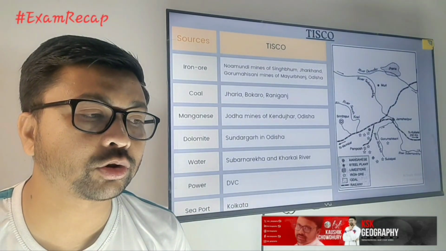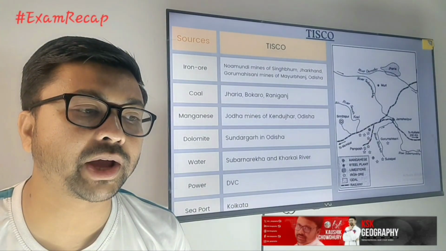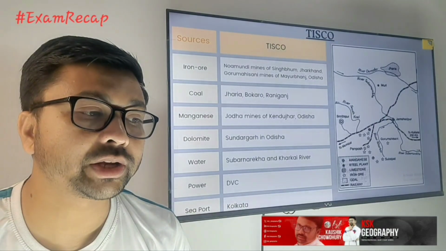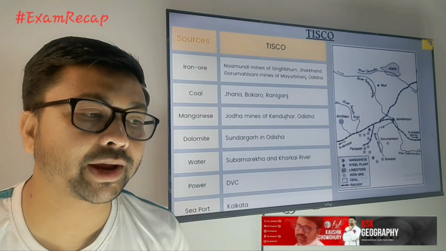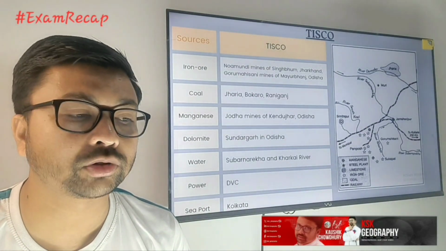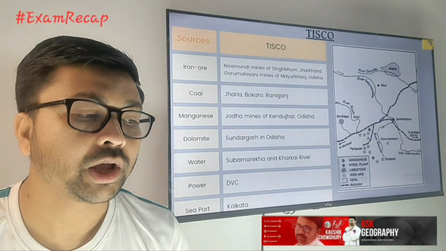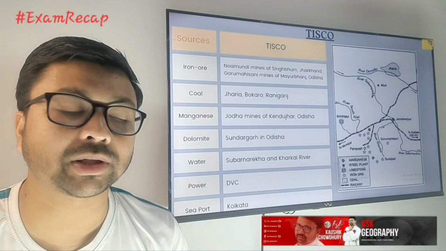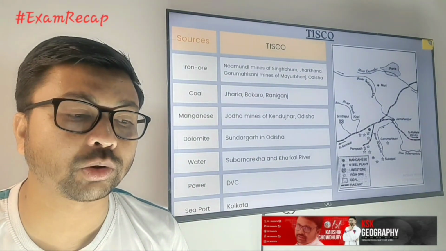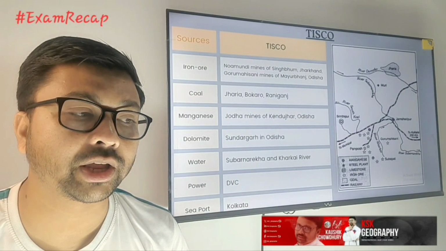So here you can see the sources of iron ore for TISCO: the Noamundi mines in Singhbhum, Jharkhand, and Gurumahisani mines of Mayurbhanj, Odisha. For coal, it is getting Jharia, Bokaro, and Raniganj coalfields. Manganese is obtained from the Joda mines of Keonjhar, Odisha. Dolomite it is getting from Sundargarh in Odisha. Water comes from nearby rivers, Subarnarekha and Kharkai, and it gets cheap electricity from the Damodar Valley Corporation, and it has a nearby famous seaport, Kolkata. That's why the iron and steel industry, TISCO, is located there.